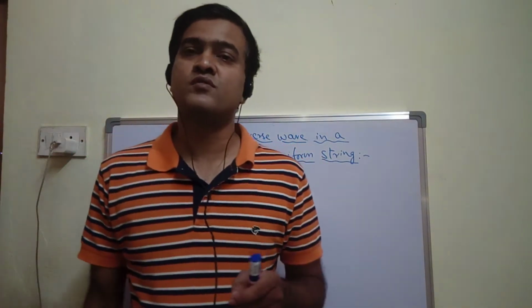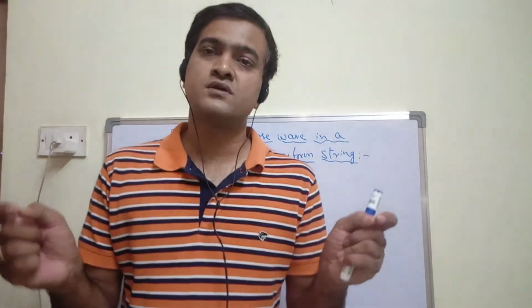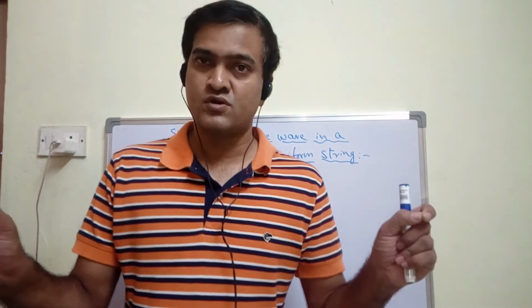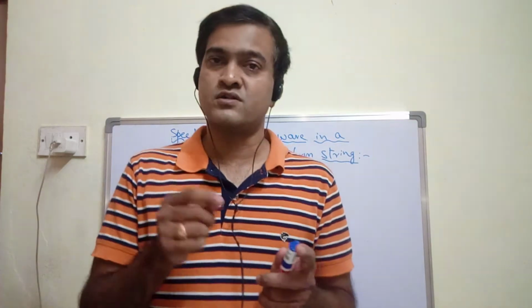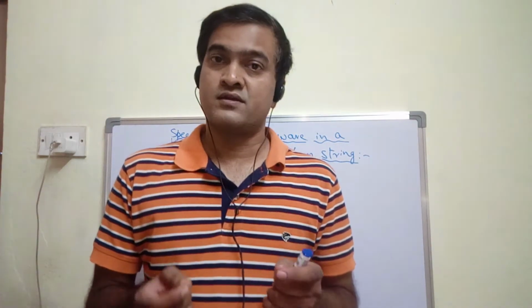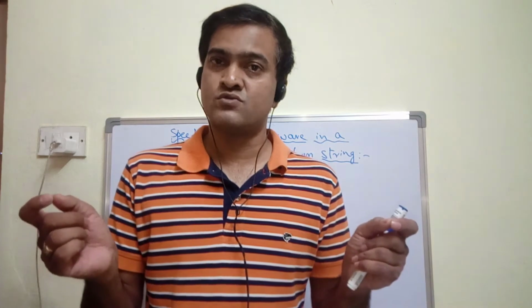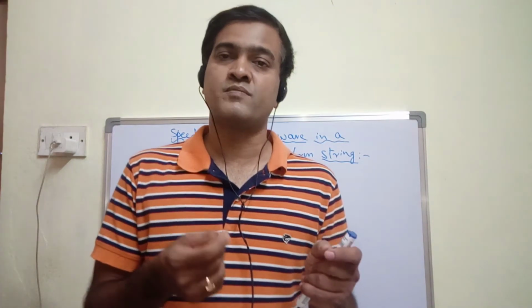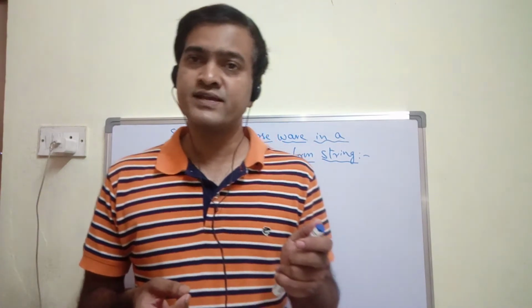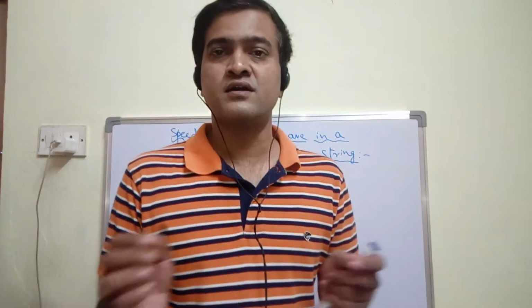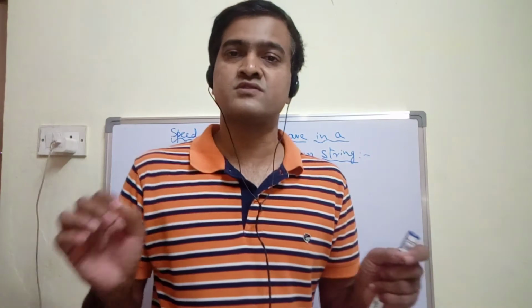Right. So as I have mentioned, a uniform string is uniform throughout. Its thickness should be the same throughout, or I can say the area of cross section of the wire is uniform throughout, and also as the material is the same throughout, its density also remains constant. Fine. So overall I can say that its thickness or area and density of the string remain constant.